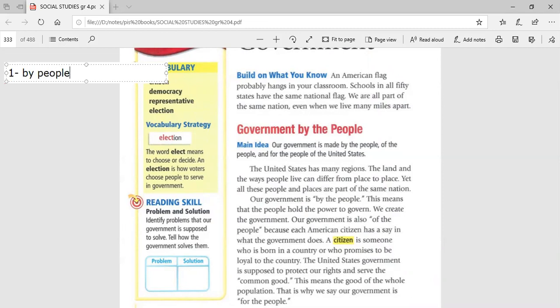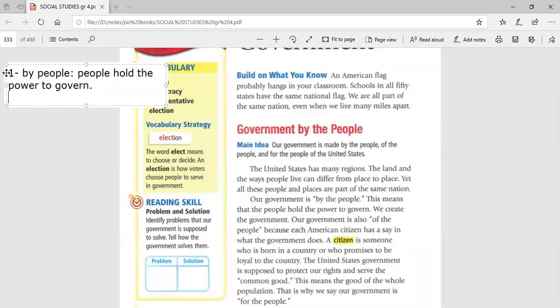What is the meaning of by people? By people, guys, means that people hold the power to govern. Okay, this is by people. It means what, guys? People, or the American citizens, choose their leader.